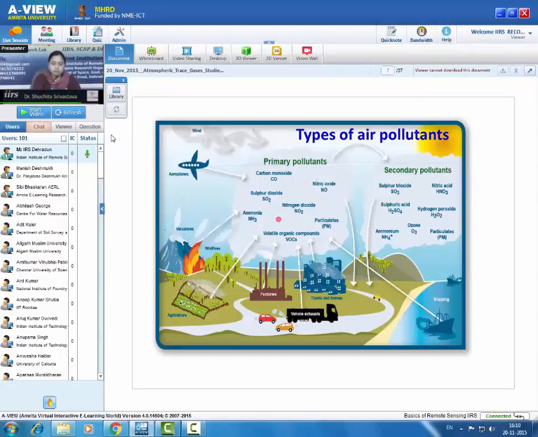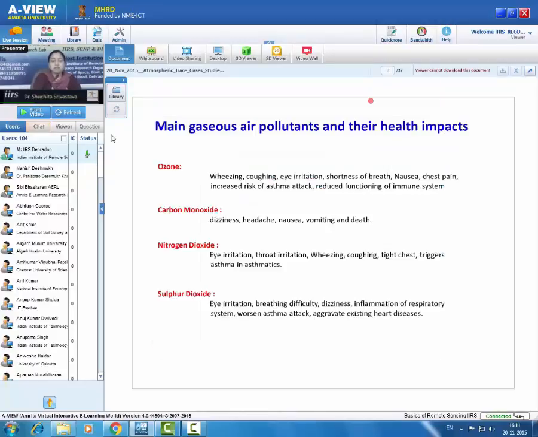These primary pollutants can, because of complex chemistry or photochemistry, generate secondary pollutants. Secondary pollutants are not directly emitted. They are produced by primary pollutants and having very bad impact on human health or crop production. These are sulfuric acid, nitric acid, ozone, hydrogen peroxide, etc. Main gaseous air pollutants are given here and their health impacts are also written.